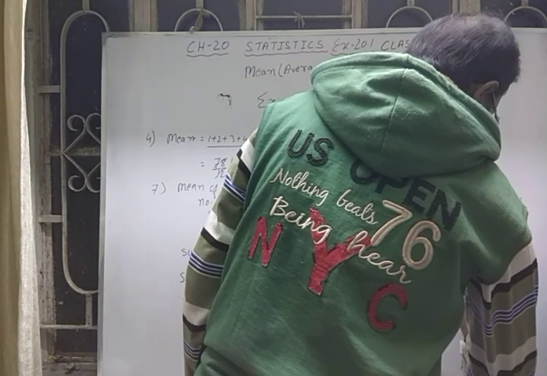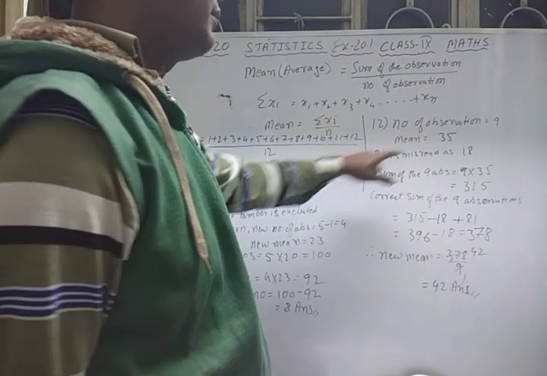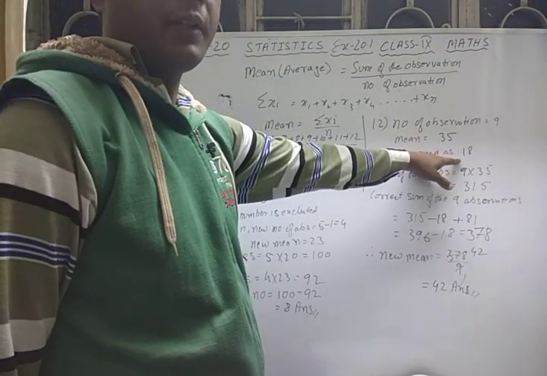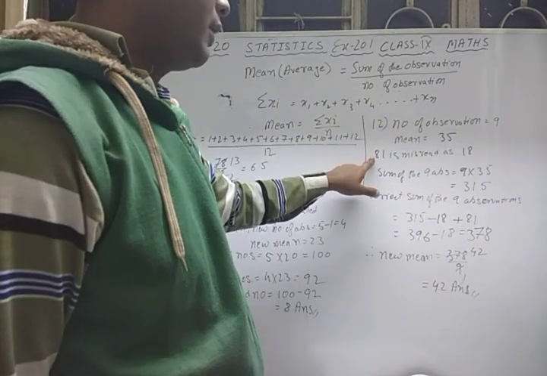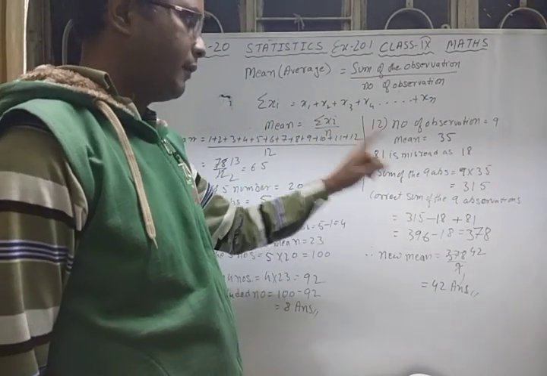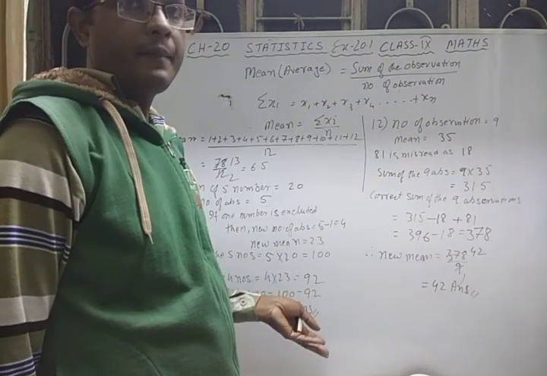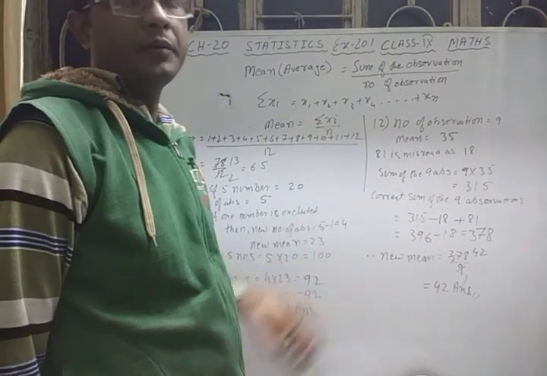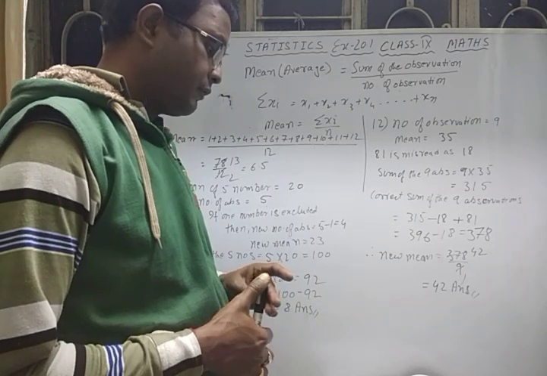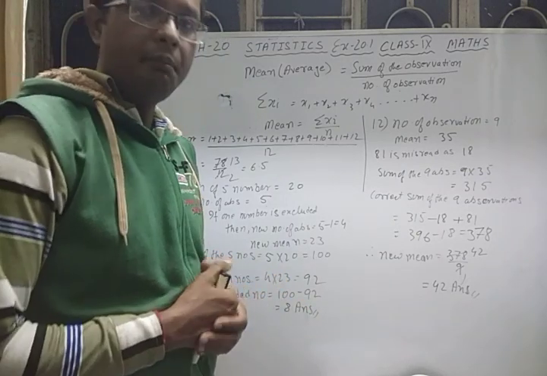At first it was 35 when 81 was misread as 18. So when you exclude 18 from the sum and add 81, you will get the correct sum of the observations. From that you can find the mean, because the number of observations is the same, that is 9. So in this way you have to do the questions of mean.